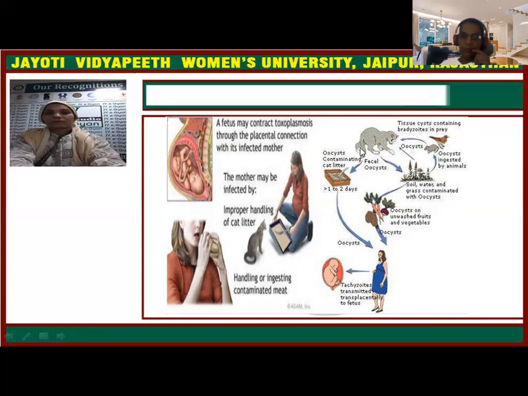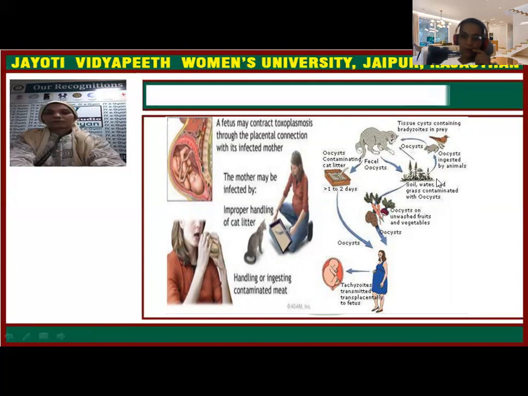So the oocyst ingested through the rat's body gets excreted in the feces of the cat, and whenever this fecal matter or cat litter is improperly handled, the mother will get infected with toxoplasmosis.